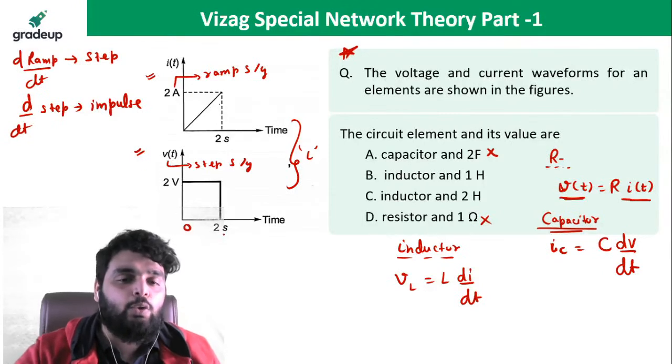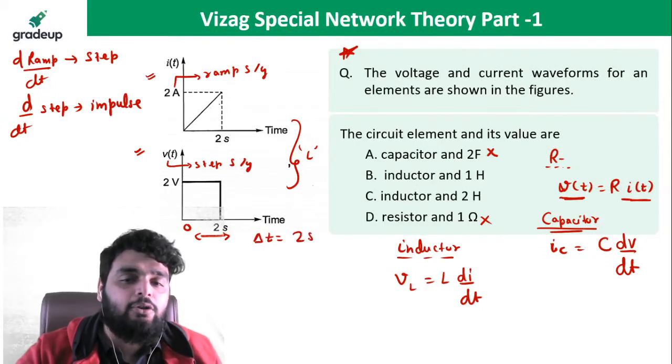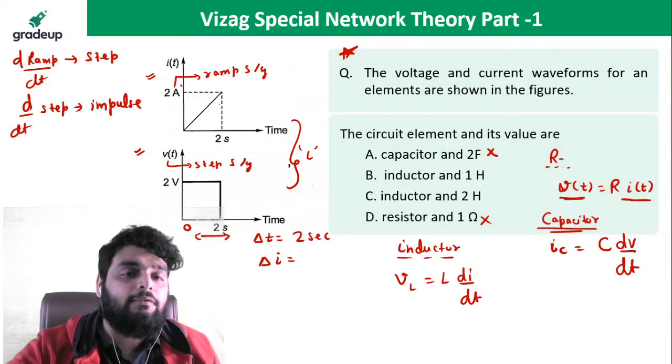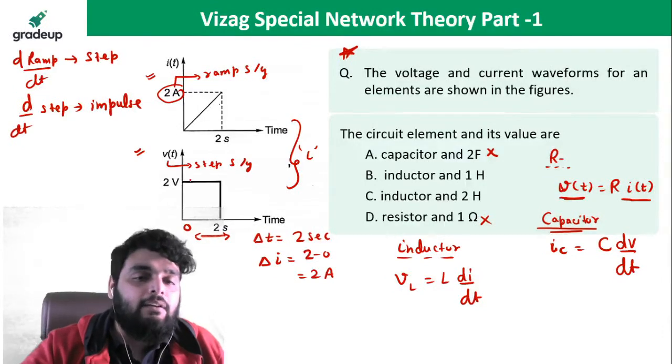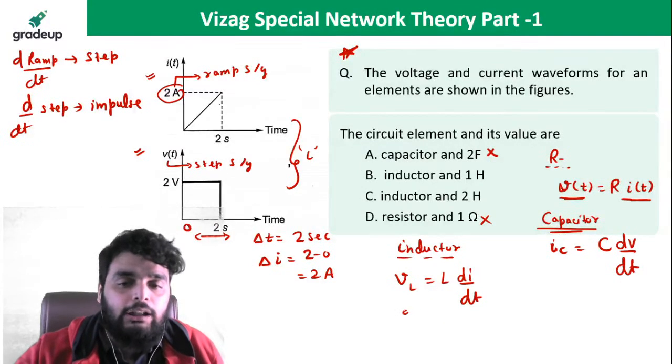From 0 to 2 seconds, what will be the change in time? Change in time is 2 seconds. What is the change in current? Change in current is final current minus initial current, 2 minus 0 equal to 2 ampere. And what is the voltage during this time? It is 2 volt.